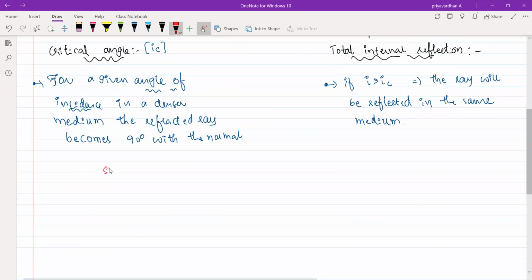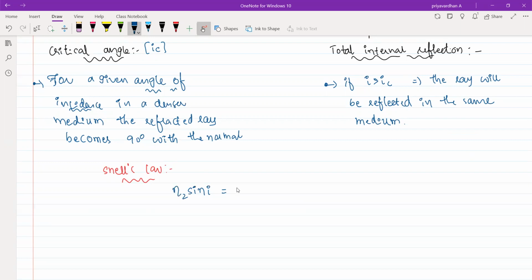So whenever you are taking Snell's law, I can very well write eta 2 sin I. I have taken eta 2 in the diagram. Eta 2 sin I is nothing but eta 1 sin R. So you can write it as sin I by sin R equal to eta 2 by eta 1. Sorry, eta 1 by eta 2. So this one is a rarer medium. This one is a denser medium. Please make sure, whenever you are substituting the eta part, you must not make any mistake.